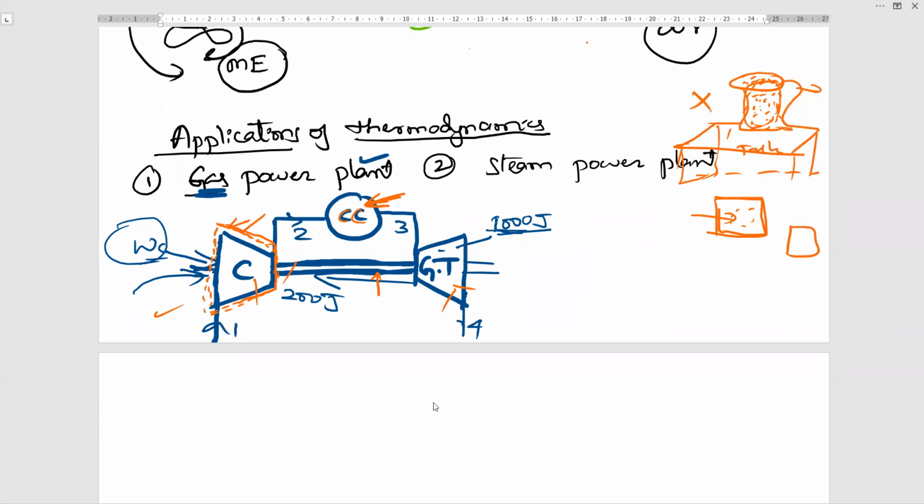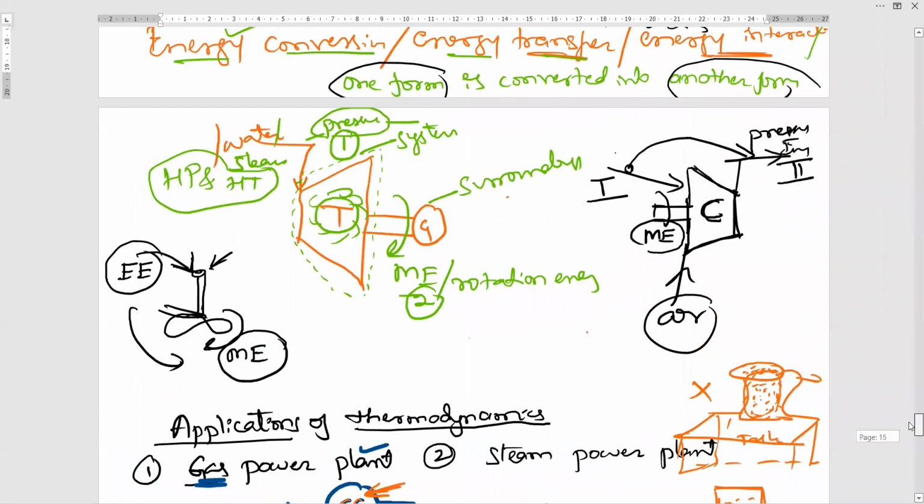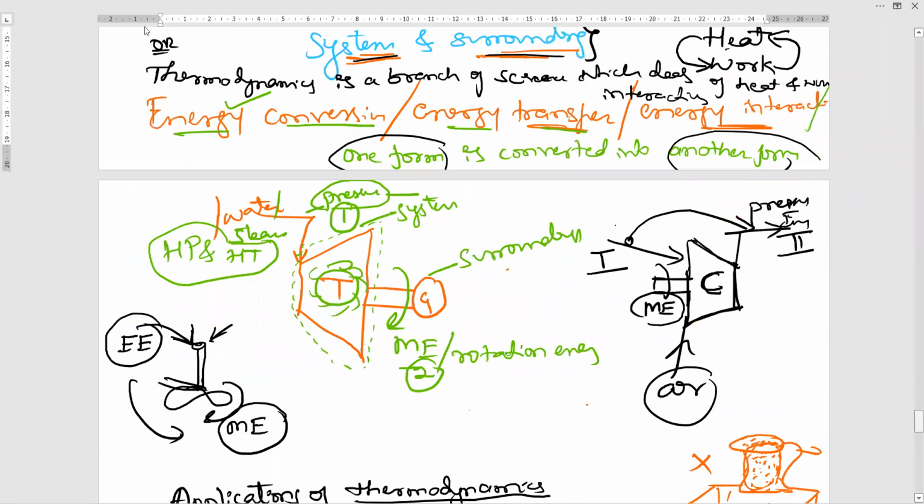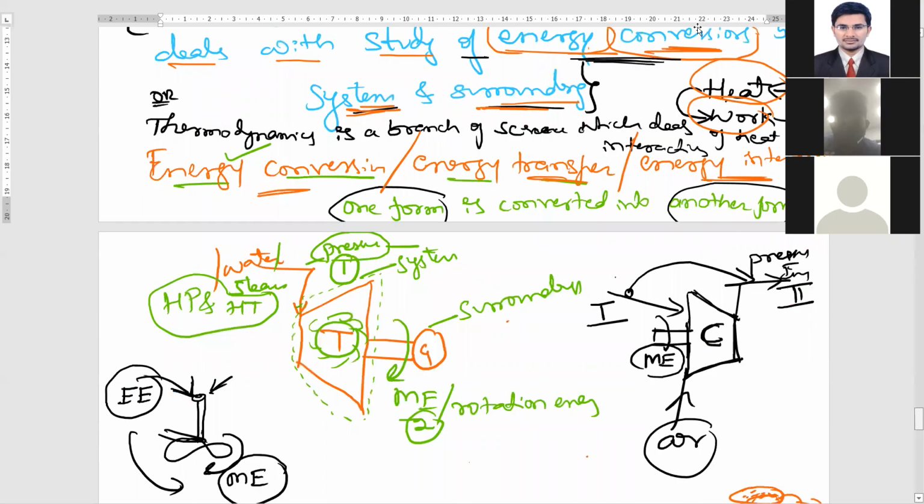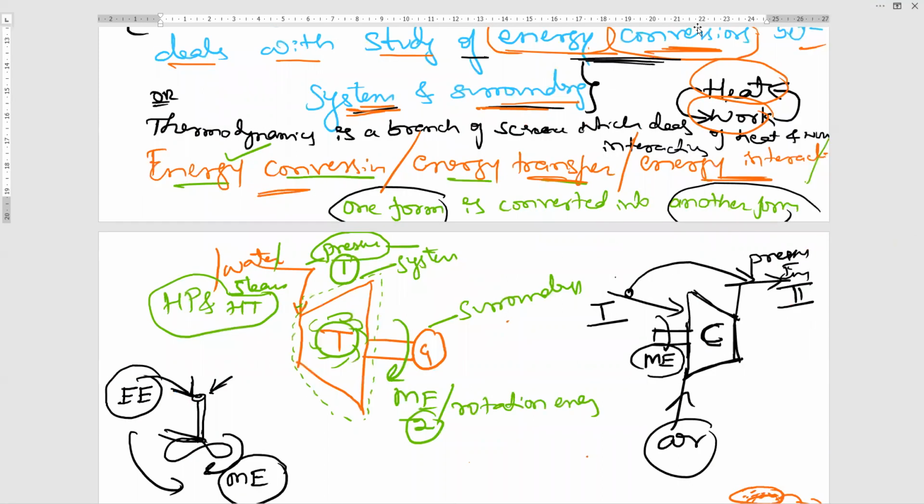Now, what is the definition of thermodynamics? The definition of thermodynamics is energy conversion between system and surrounding. Okay, that is the main thing, system and surrounding, or energy conversion between heat and work. Now we'll see where that energy conversion is there in this example.